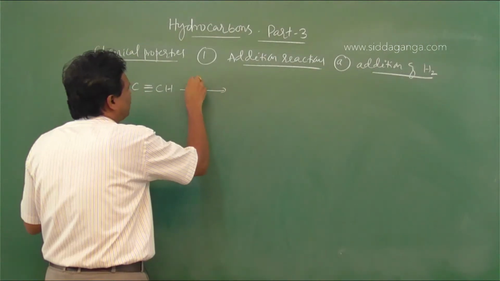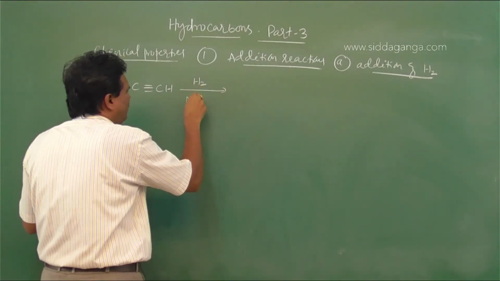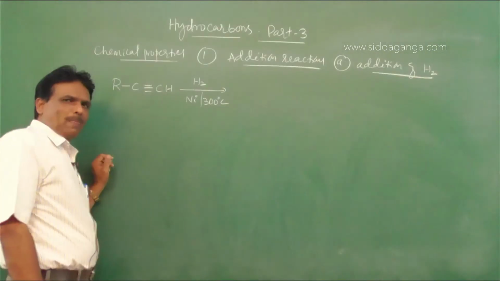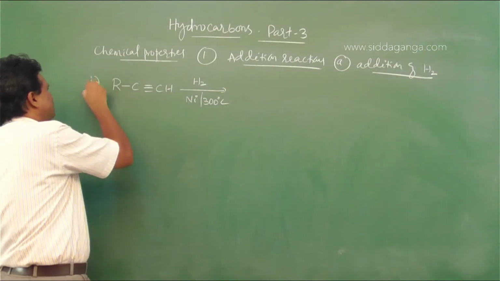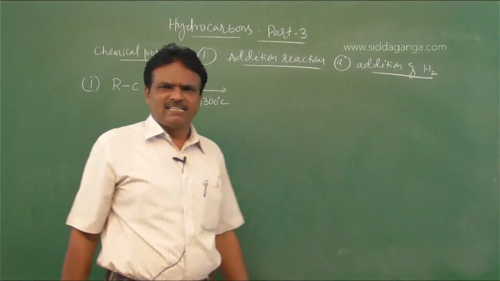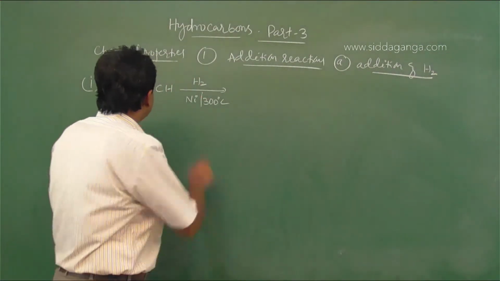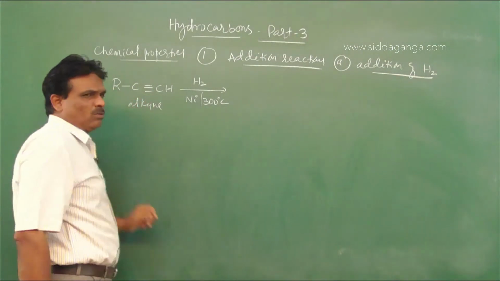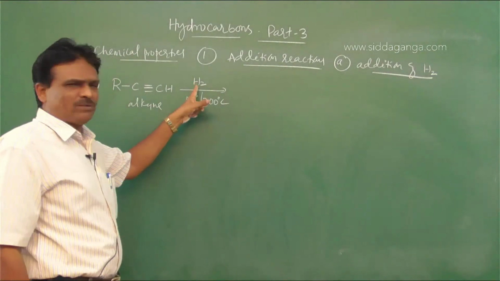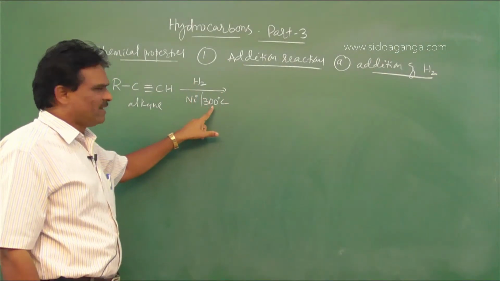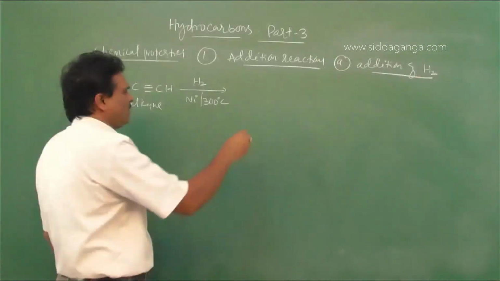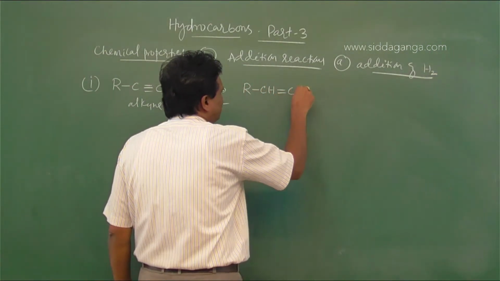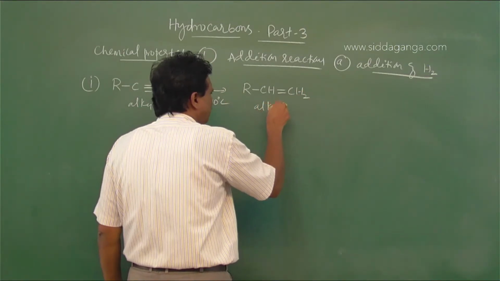It reacts with hydrogen in the presence of nickel catalyst at 300 degrees centigrade. Alkynes undergo addition reaction with hydrogen in the presence of nickel catalyst at 300 degrees centigrade to form RCH double bond CH, which is an alkene.